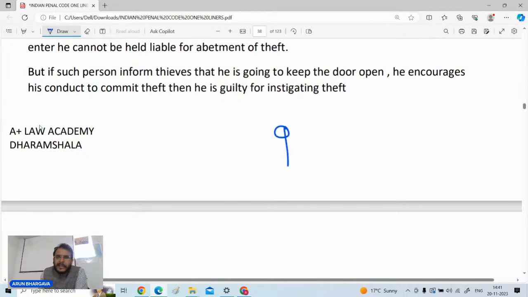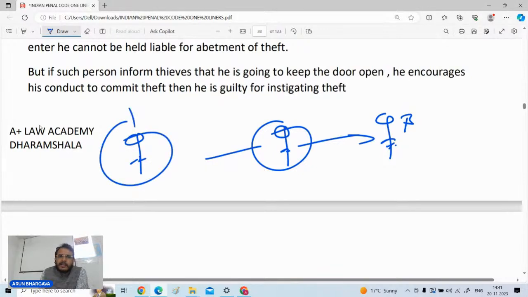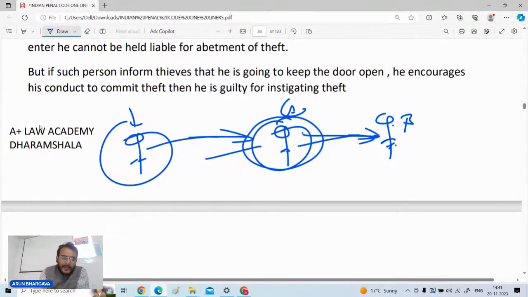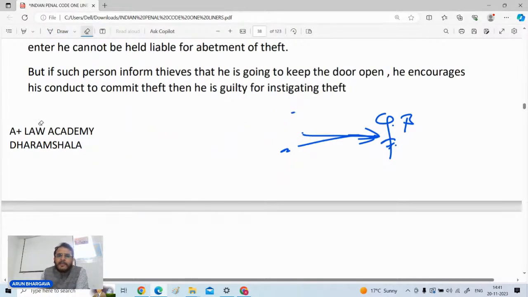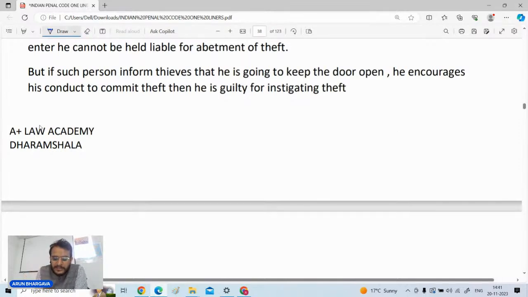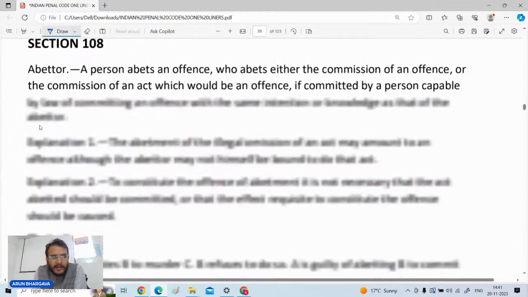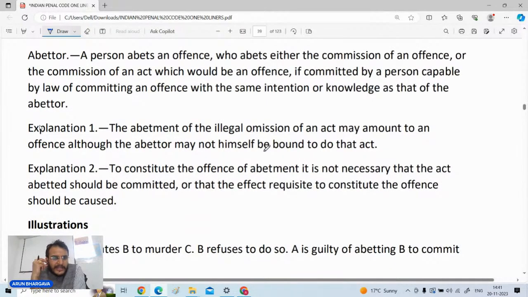Another example is like A is a person who is looking forward for a weapon to kill B, and you are sitting over here, you supplied weapon to this person, and because of the help of that weapon this person committed the murder of B. So here it is no instigation, but yes, there is intentional aiding, and if there is the intentional aiding you will be liable for the offence of abetment, provided whatever the help you have provided to the other person, because of that help the other person had committed the ultimate offence. तो वो उसका intentional aiding के लिए explanation साथ में चलता है, उसको आपको ध्यान में रखना है.